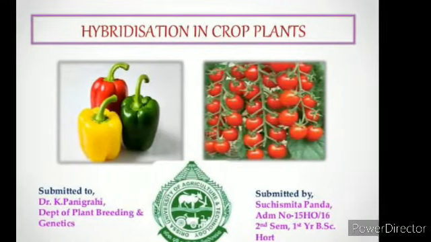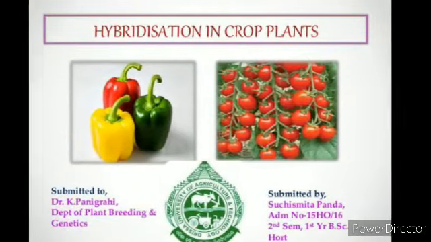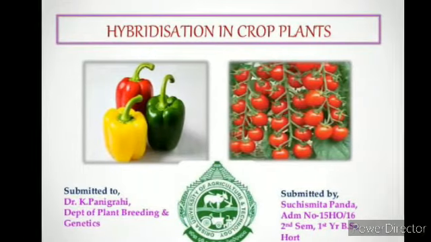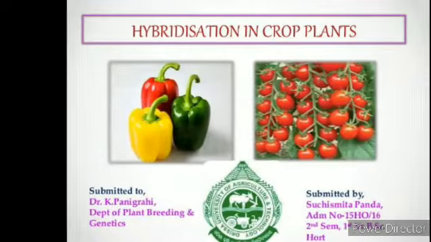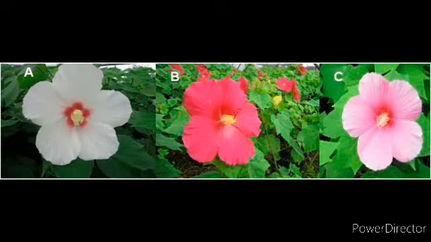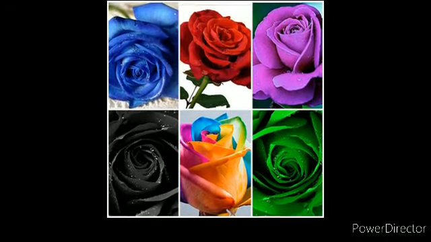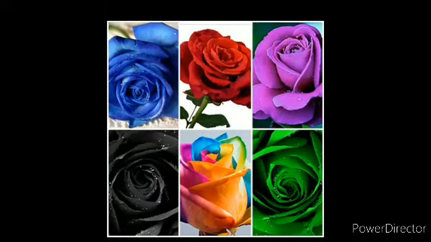So what is hybridization? It's a technique used for developing new varieties of crops by crossbreeding two different varieties. For example, you can easily see in the pictures, two different flowers were there, red and white. But when we hybridize both the flowers, it gives a pink one. Okay, and even we have different colored capsicums and so many varieties of rose.